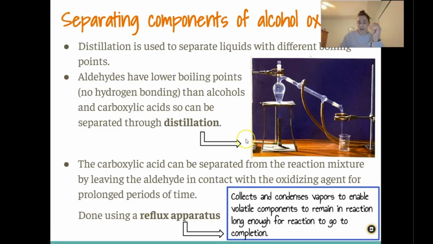So if you're distilling something, you're boiling it, right? Those aldehydes are going to be boiling out. But in a reflux apparatus, those vapors are condensed and then put back into the mixture to allow them to continue on to form the carboxylic acid. So it's really cool. If you don't want the carboxylic acid, you would just distill it and collect the aldehyde. But if you want the carboxylic acid, you'd have to put it under reflux and collect those vapors and put them back in the mixture, and then they could go on to form the carboxylic acid.